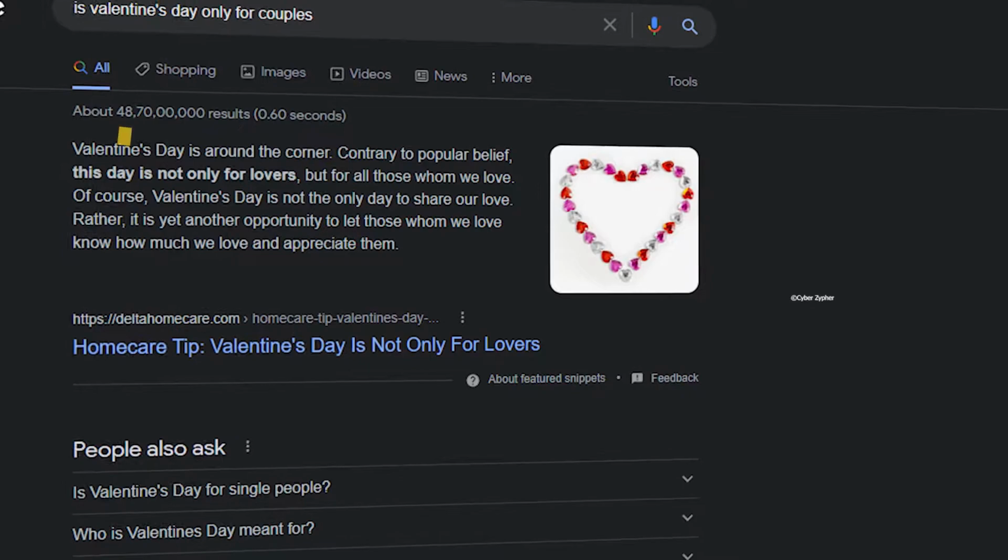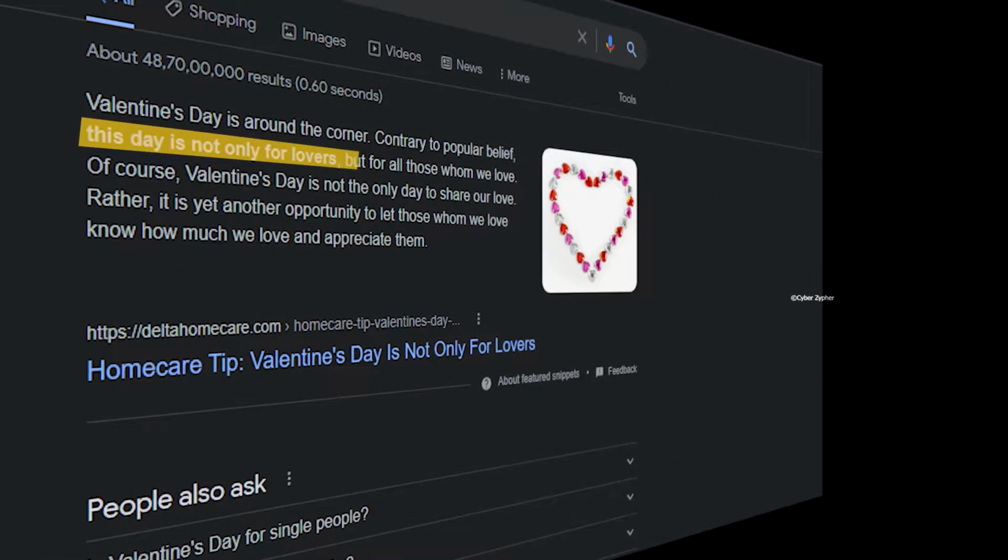But as you know, it's a big misconception that Valentine's Day is only to surprise our Valentine who is your boyfriend or girlfriend. It is a day to appreciate those you love, like your mother or sister, or even your brother, or someone who loves you and you love them.